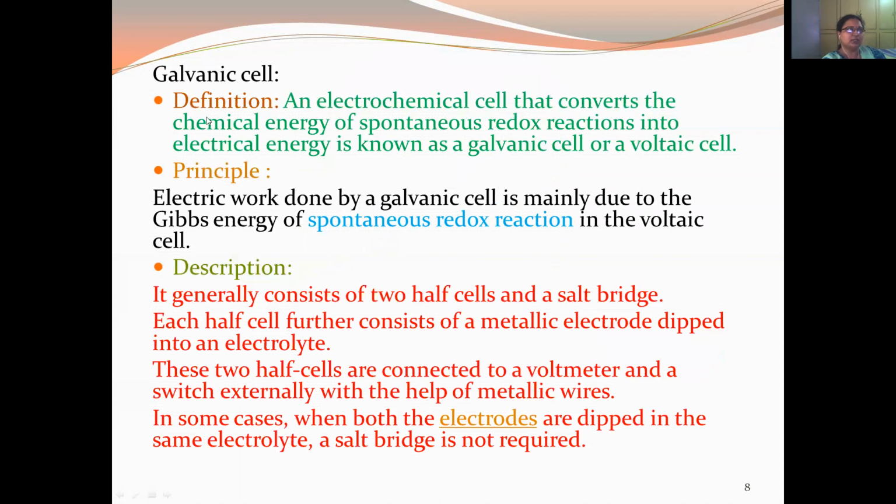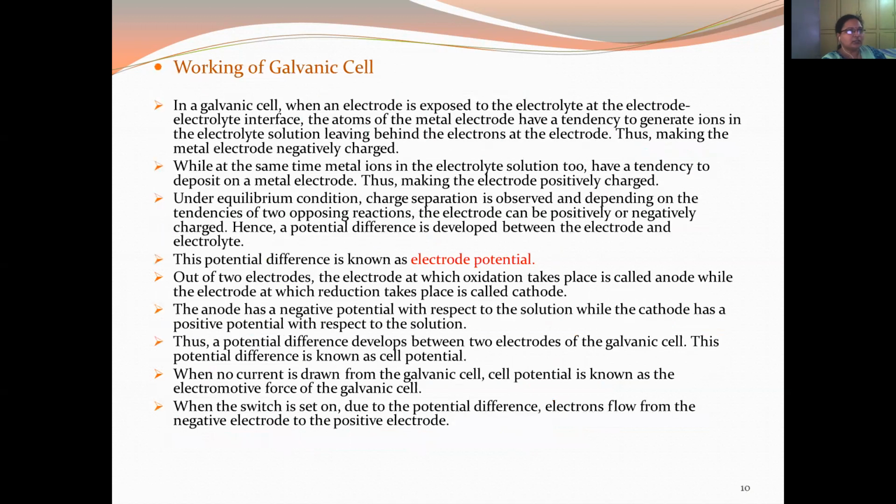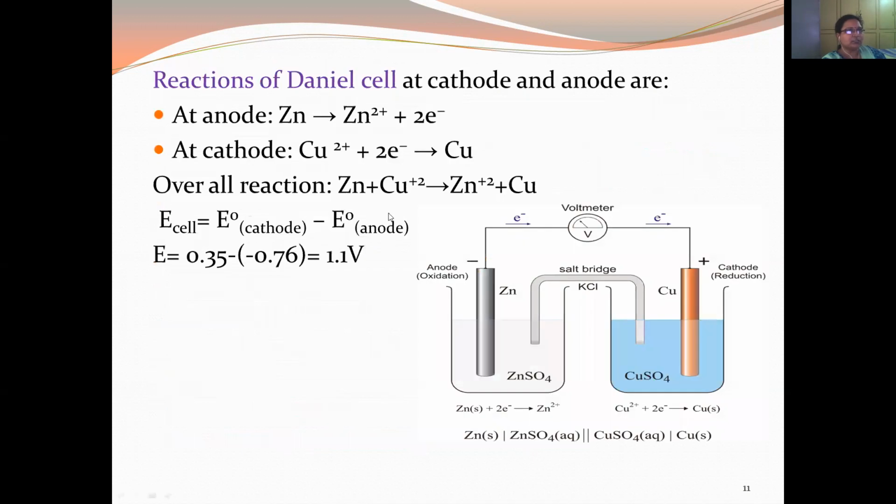Now coming to the galvanic cell. The definition I just told you. The principle is that it is based on a spontaneous redox reaction. Redox reaction, as you know, is reduction and oxidation, which occur simultaneously. The apparatus consists of two half cells and a salt bridge. Each half cell consists of a metallic electrode dipped into an electrolytic solution. When we go to a diagram, you can understand it.